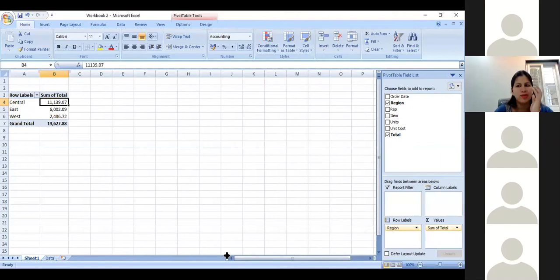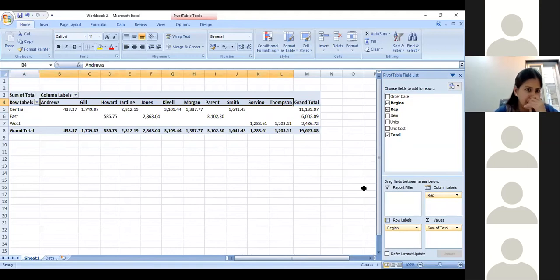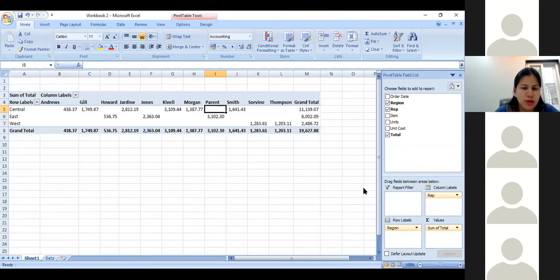Now what I want to also see is against this specific region, who is the representative who is doing the sales. So I move here, I go to the field chooser option, I select representatives and I move it to the column labels. Once I move it to column labels, what I can see is there are 11 representatives and almost all of them are doing business only in one specific region.